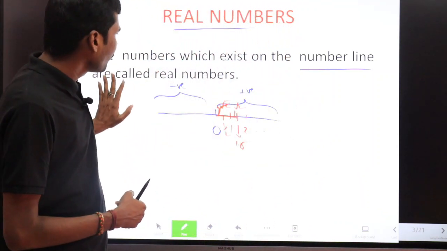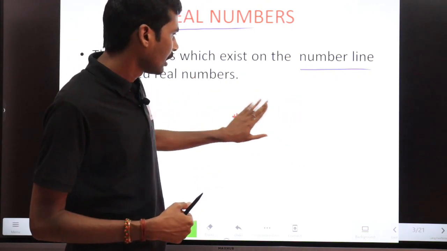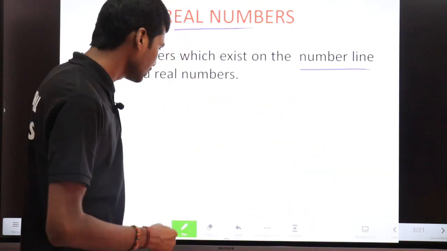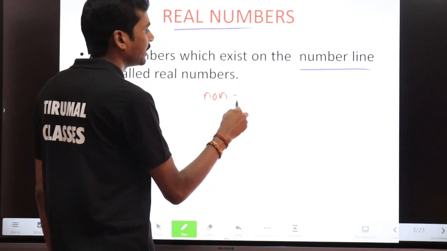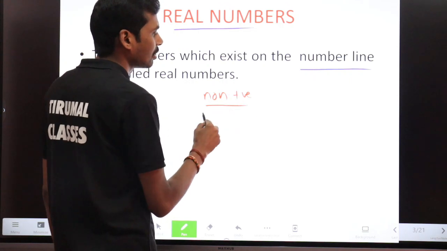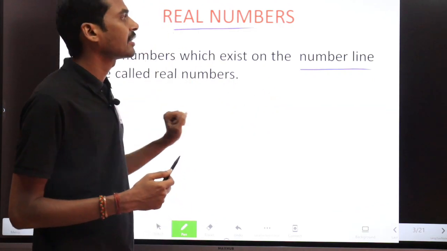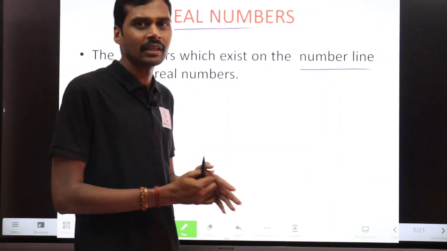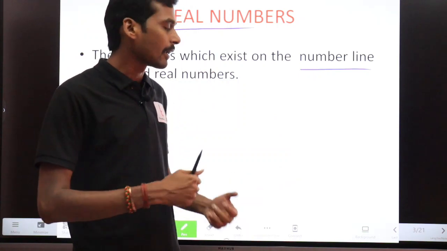When we talk about the number line and also positive and negative numbers, we have two terms, non-positive numbers and non-negative numbers. Anyway, we'll see it later. First of all, just remember that real numbers means you can take any number, because all the numbers we can represent on the number line.